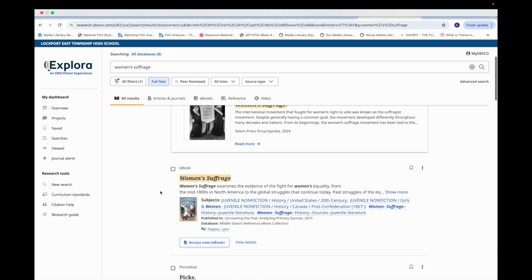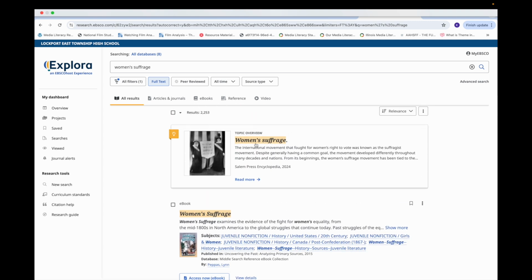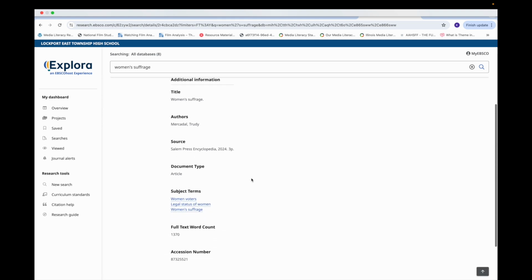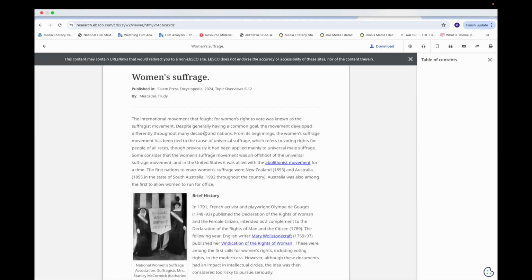You can see I have ebooks and periodicals, all kinds of different things. This is a topic overview article, which is great. So let's start there, and then we'll see what else we can find. Okay, women's suffrage. You're going to have this little landing page before you actually get to the article. Oftentimes you'll find abstracts and things here. I'll show you one of those in just a second. So I want to access this now. It's an online full text.